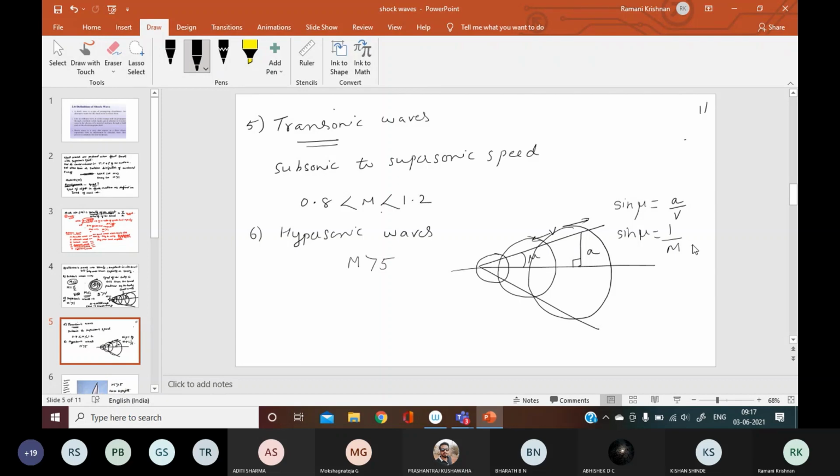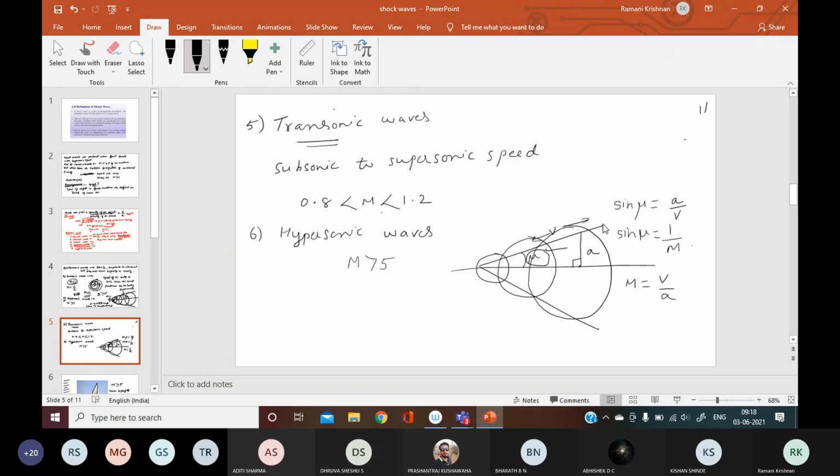Can I write sine mu is equal to 1 by M? Yes, ma'am. I can write it because we know that M is equal to V by A. Yeah, so I can write sine mu is equal to 1 by M, right? So this angle, this mu angle, is called the Mach angle.